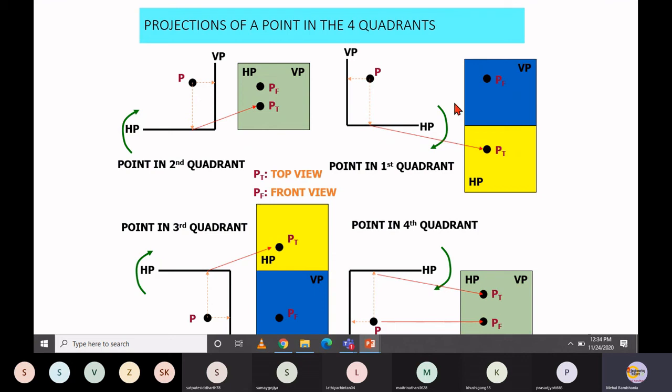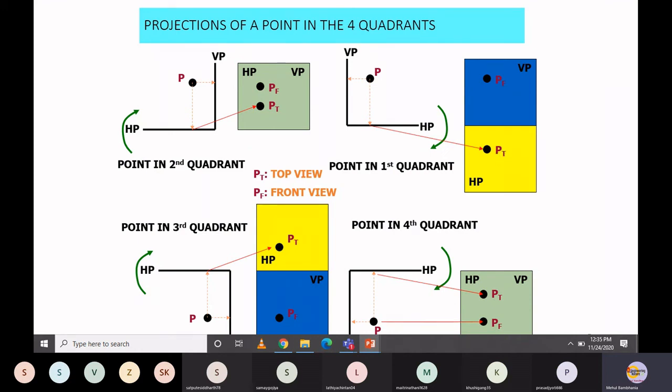Don't look into the nomenclature, but generally it should be a small letter with a dash, but it is just for understanding purposes. Now in the same way, if you look from the top, the top view of this point appears in this horizontal plane. Now this horizontal plane is actually rotating in the clockwise direction. So when it rotates in the clockwise direction, it will move below the vertical plane. So this is the top view projection of that point P. That's why it is P subscript T, the top view of point P.